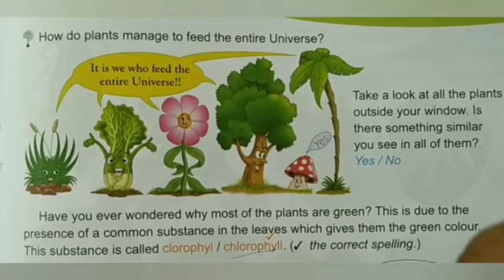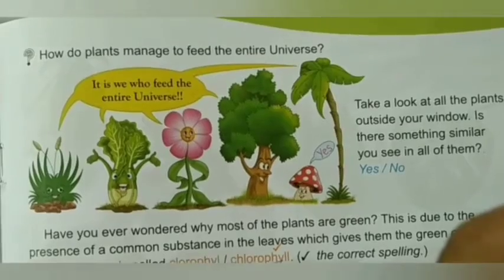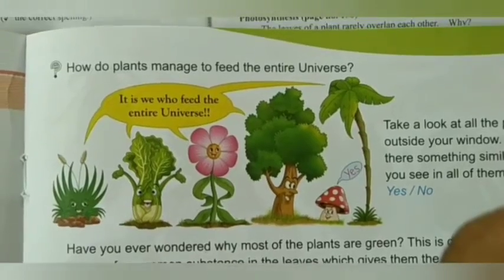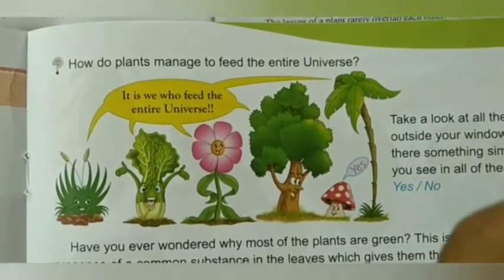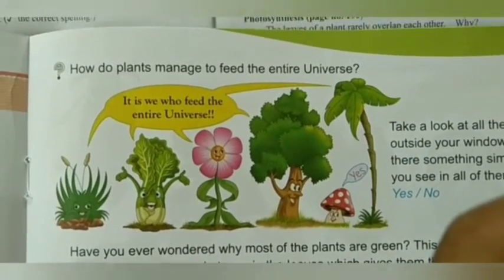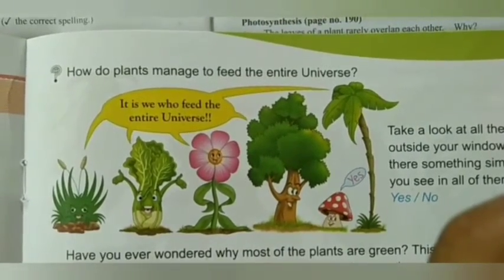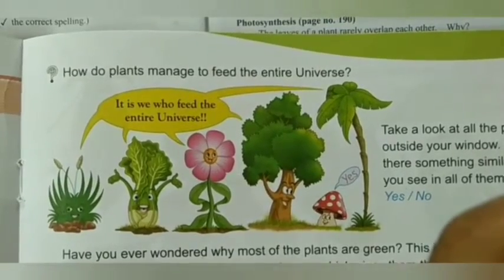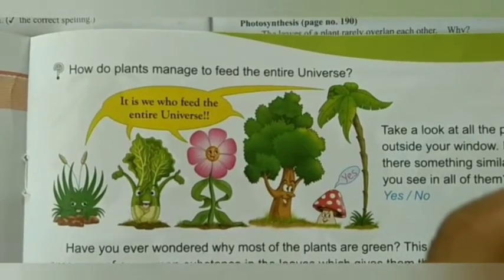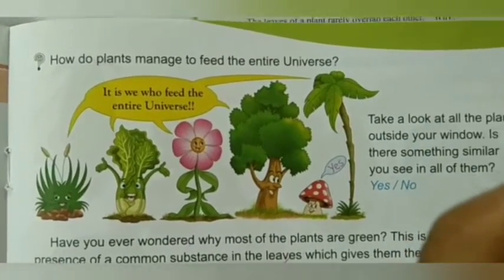This cycle continues throughout the life of the plants. Throughout their life they continue this process. They make their own food, and the sugar is changed into starch. So plants can manage to feed the entire universe. We know that without plants there would be no food in our world, right?